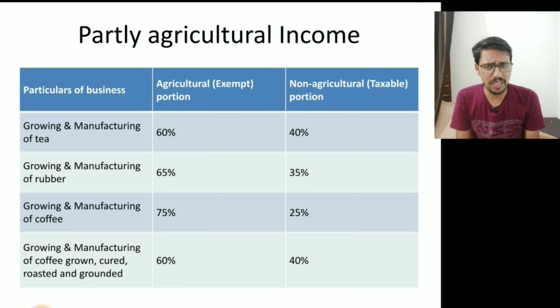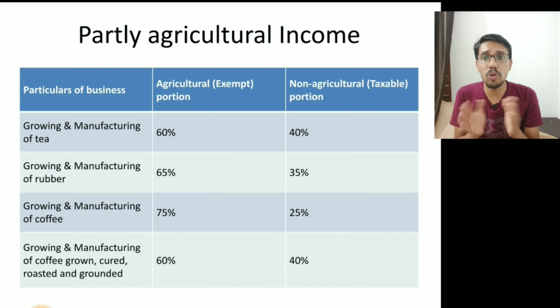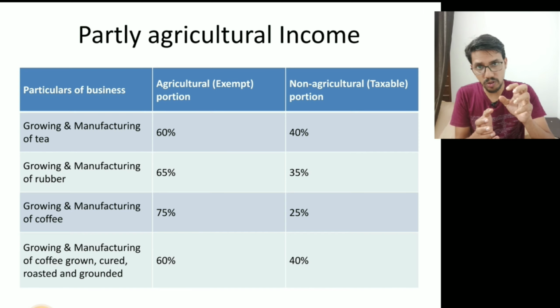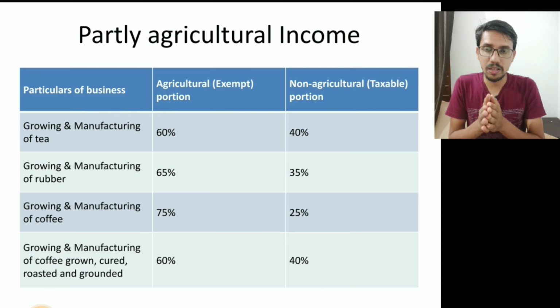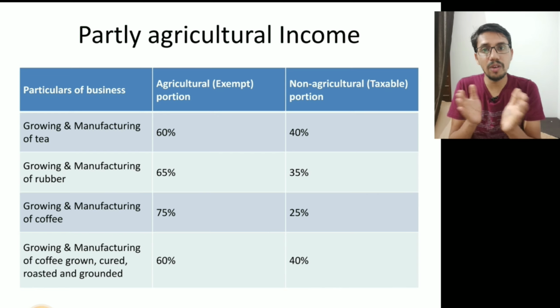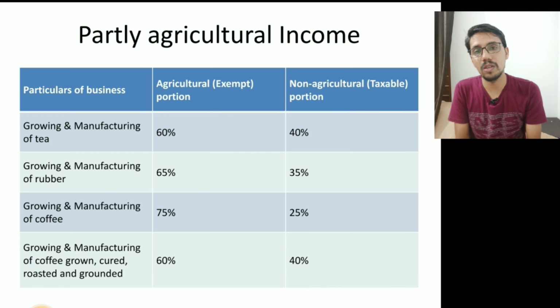In such cases, we may call it composite income. Here the farmer is doing some sort of business, and at the same time he is doing agricultural activities also. In such cases, we have to categorize what is agricultural income and what is non-agricultural income.